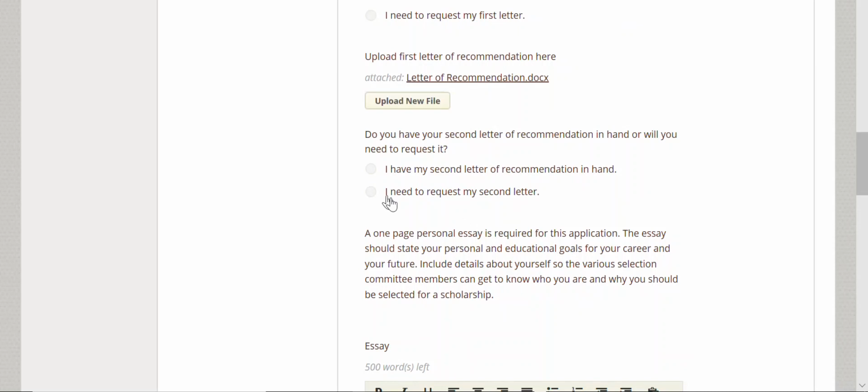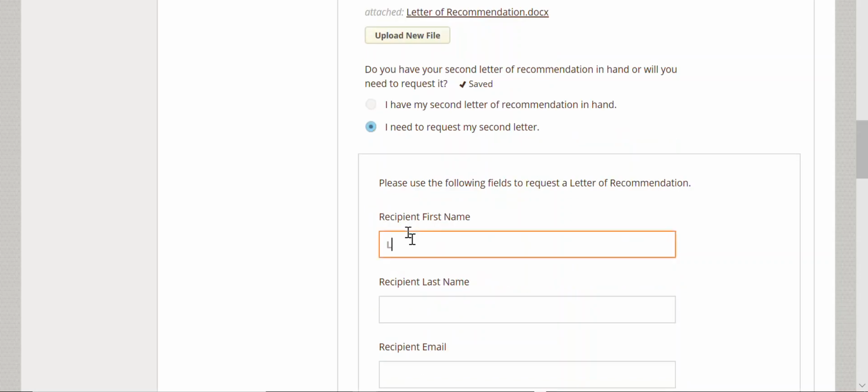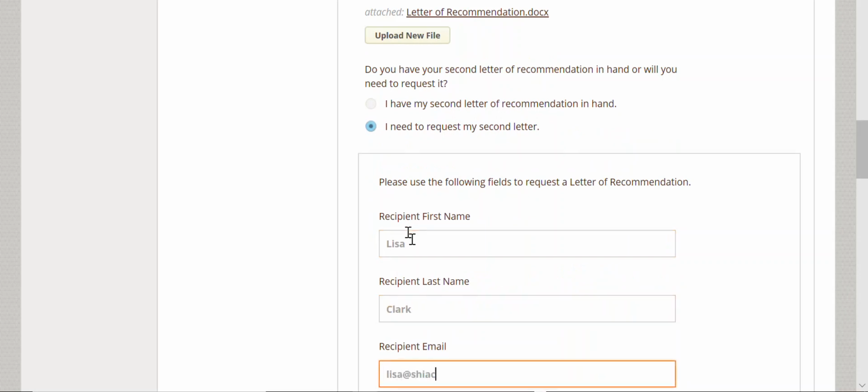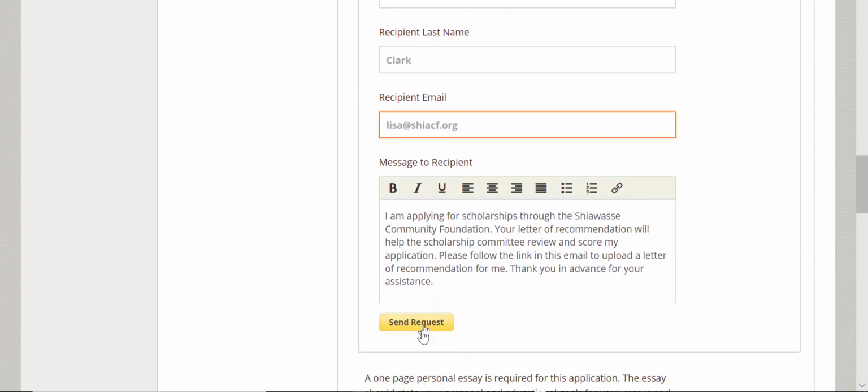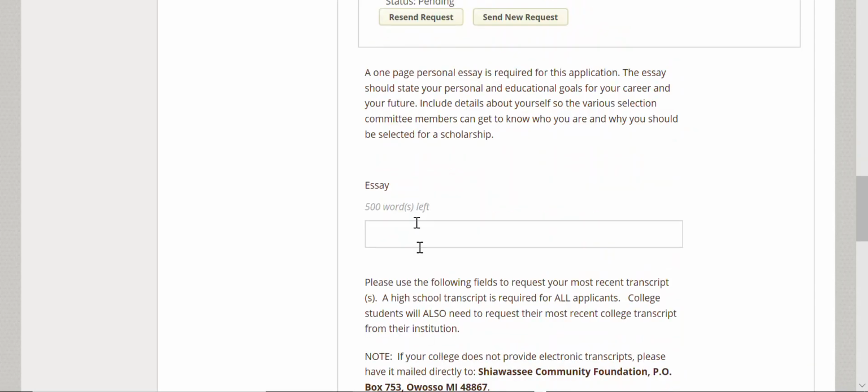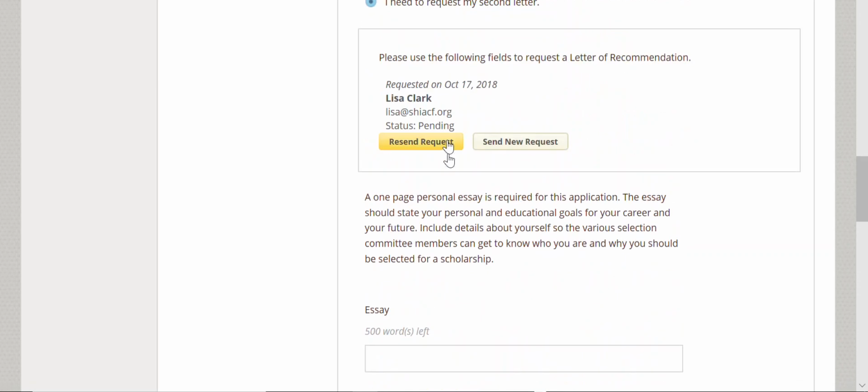The second way to submit a letter of recommendation is to request it via email right from the application. It's important to ask someone if they are willing to write you a letter of recommendation before you send them an email requesting one. If they say yes, ask them for their email address. Click I need to request my letter, fill in the person's name and email address, and click Send Request. You will see the status of your request as pending.